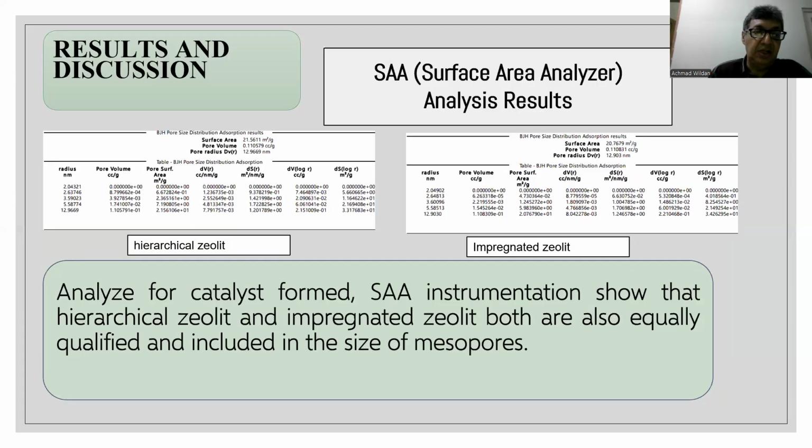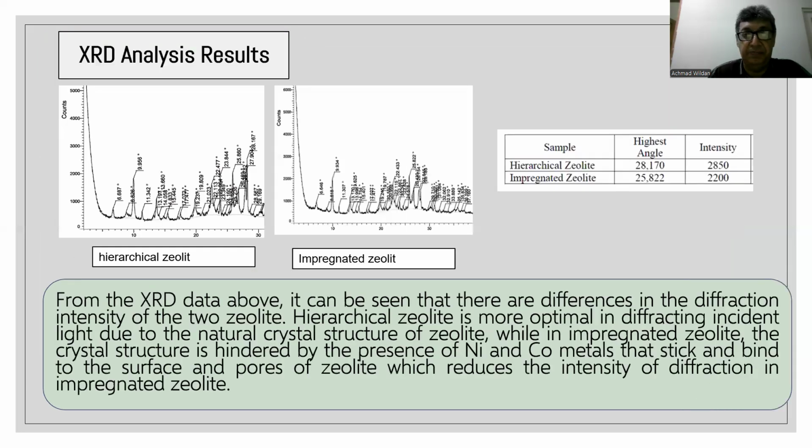The results show that the SAA analysis indicates that the hierarchical zeolite and impregnated zeolite are equally qualified, both in the mesopore size range. From the XRD data, it can be seen that there are differences in the diffraction intensity of the two zeolites.